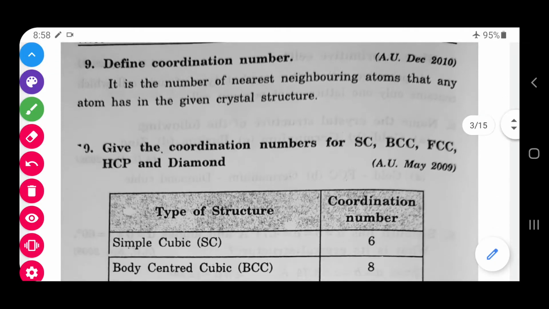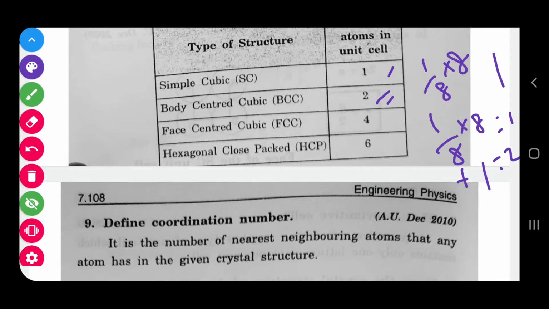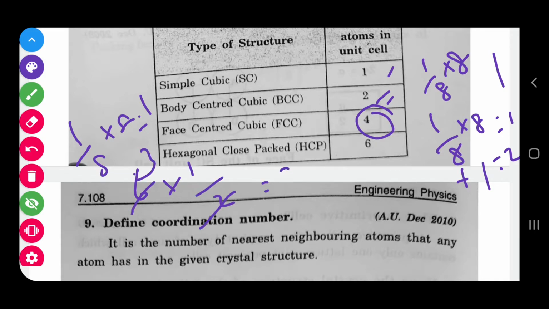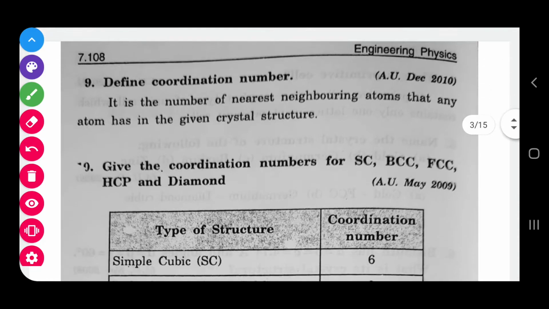Simple cubic has 1. How? 1 by 8 into 8, the result is 1. For BCC it is 2: 1 by 8 into 8, the corners provide 1, plus the body center 1, so totally 2. For FCC it is 4, how do we get it? 1 by 8 into 8, corners provide 1; 6 faces are there, so 6 into 1 by 2 contribution gives 3. So 3 plus 1, the result is 4. Likewise for hexagonal I already explained, that is 6. So this is the way of studying these kinds of questions.